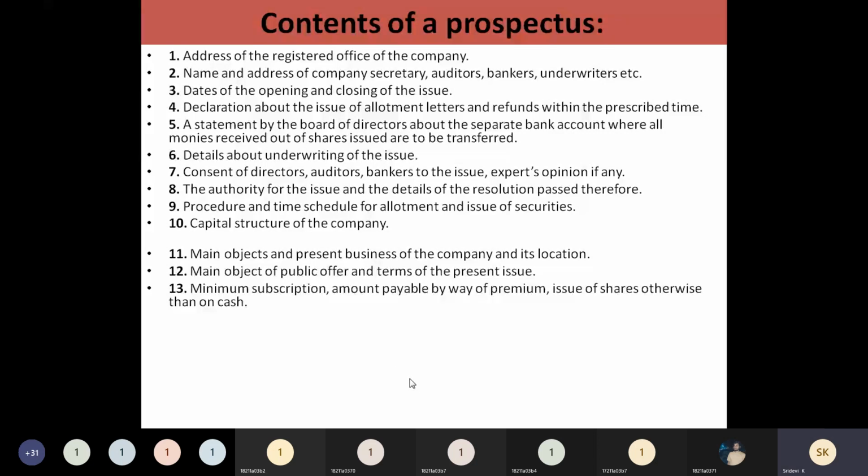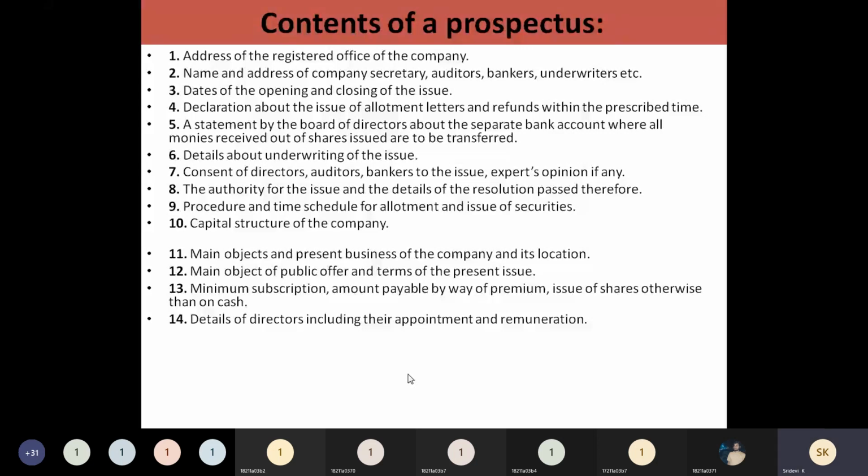In case any premium is paid, how is this premium going to be paid? Premium means the amount more than the face value of the share. If the company is going to pay it to the shareholders, that is called a premium. How is this paid, in cash or by bank payment? Every piece of information will be given. Once you go and take one IPO application from any bank that is an underwriter, you can clearly understand what the content of a prospectus is.